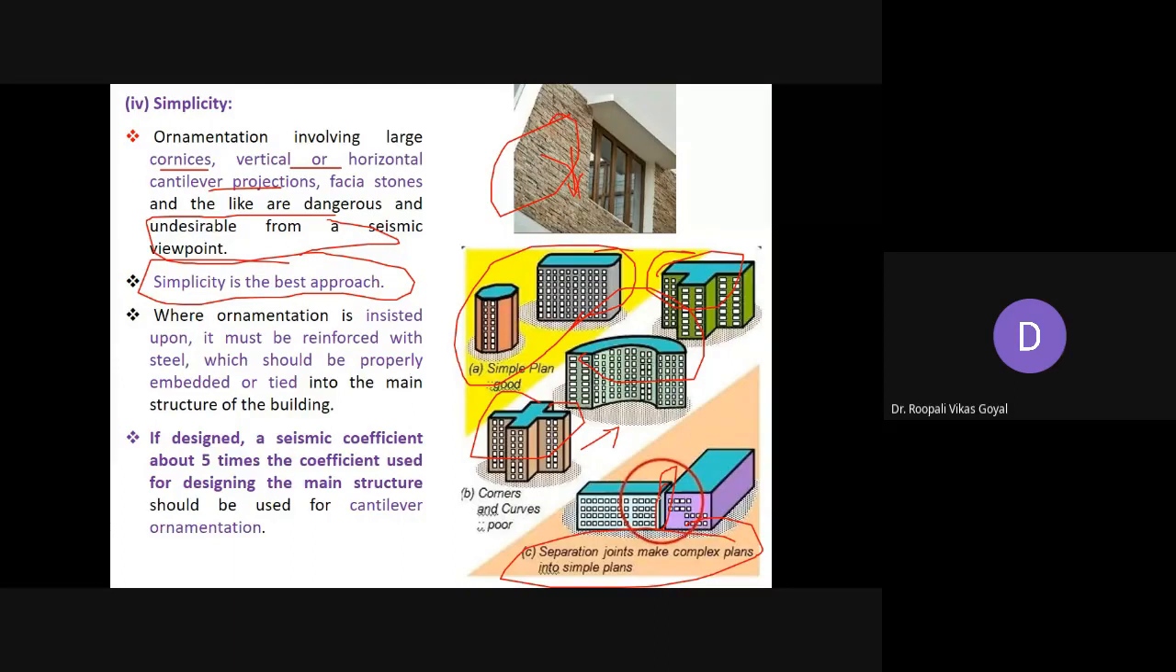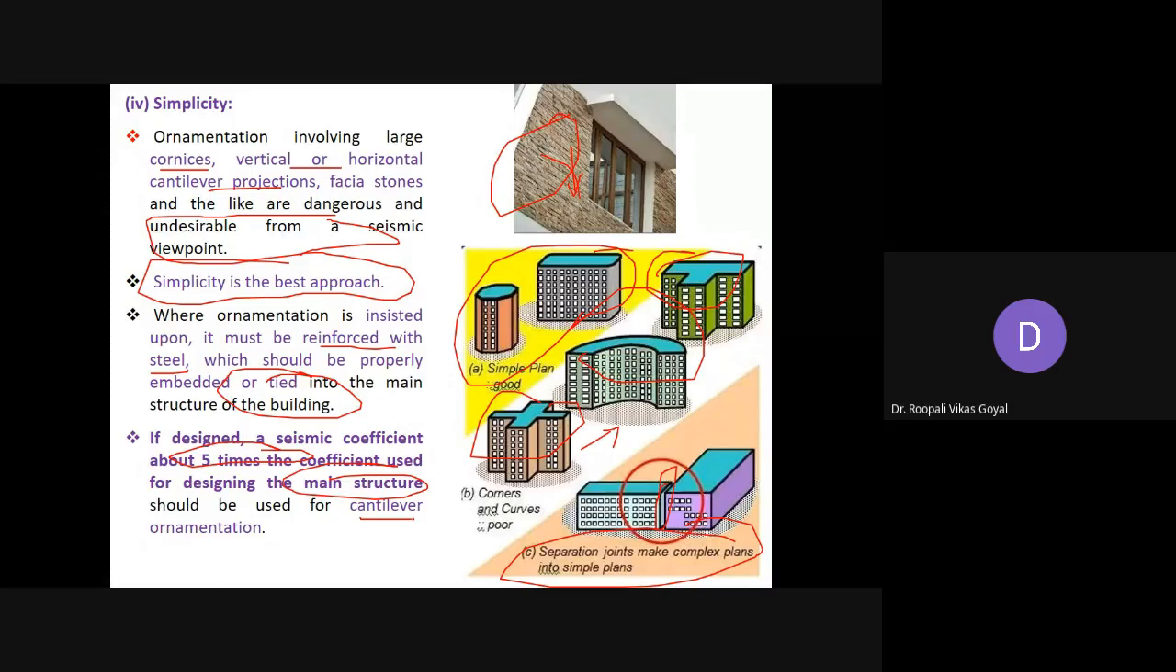So when ornamentation is insisted upon, it must be reinforced with steel. So steel reinforcement is essential when such kind of ornamentation becomes necessary, and it should be properly embedded or tied together with the main structure. So proper tie up of such ornamentation is necessary. So generally in design, a seismic coefficient of about 5 times the coefficient used for designing the main structure should be adopted for the cantilever. Means projection जो भी आपने किया है उसका 5 times coefficient consider करना है as compared to main structure.